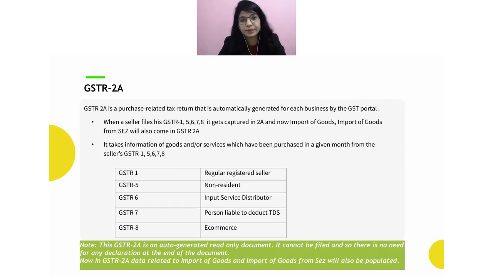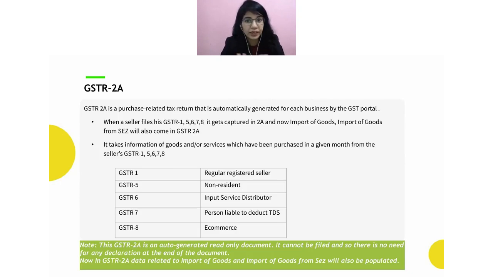There could be a second case. In the second case, I am not liable for generating the IRN number. E-invoicing is not even applicable to me. In that case, I have the option to upload the document on 1st April itself. That option is already there. Or maybe I don't want to do this on a daily basis. I'm going to prepare my return only after the month has ended. Let's say the due date is the 11th, and I upload all the documents on 10th May. So on 10th May, when I upload the documents, all of them will be reflected in the recipient's GSTR 2A in the month of April.